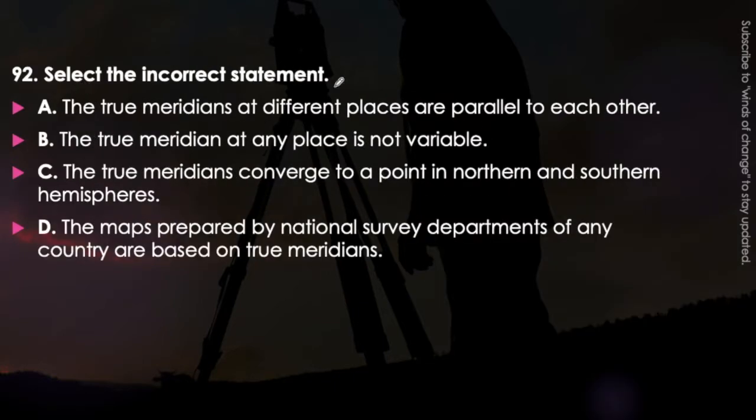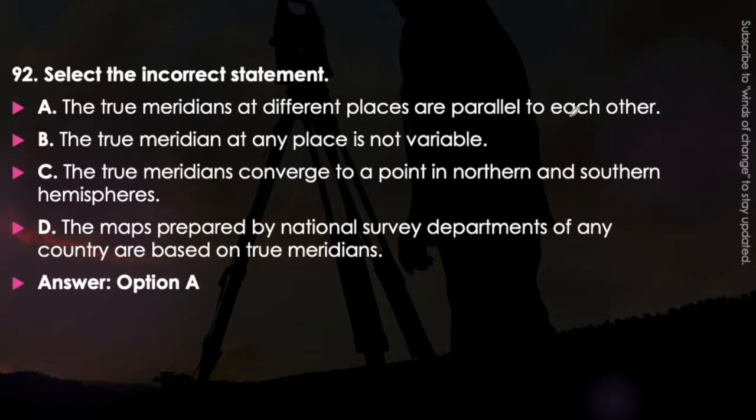Select the incorrect statement. The true meridians at different places are parallel to each other. The true meridian at any place is not variable. The true meridian converges to a point in northern and southern hemisphere. The maps prepared by National Survey Department of any country are based on true meridians. Just think about it. Which one is the incorrect statement in all of these? Read all the statements. The answer will be option A.